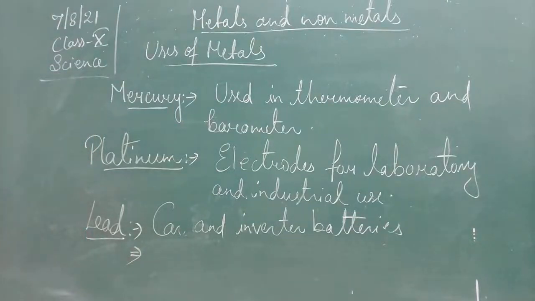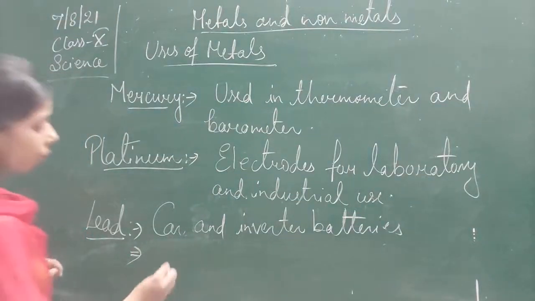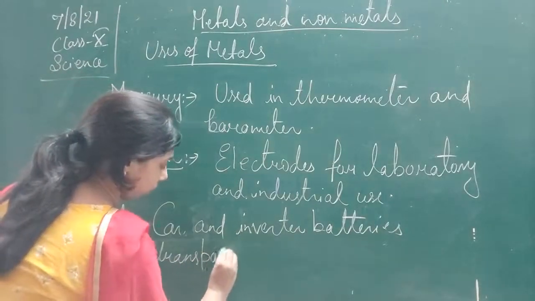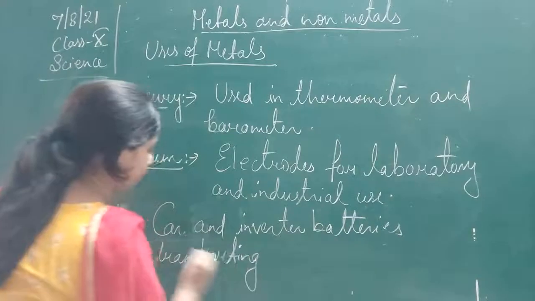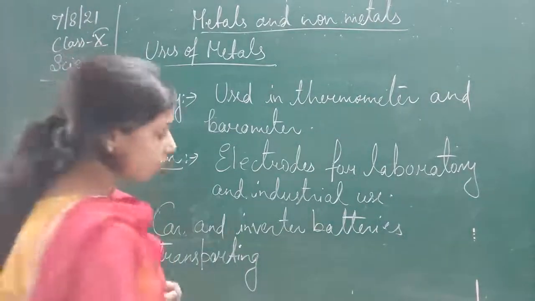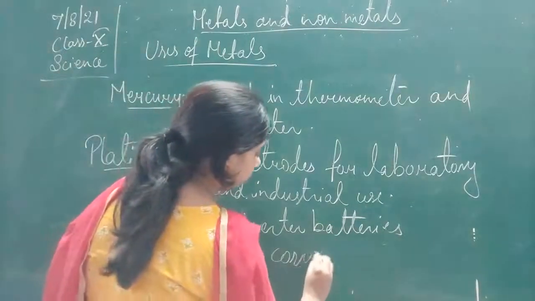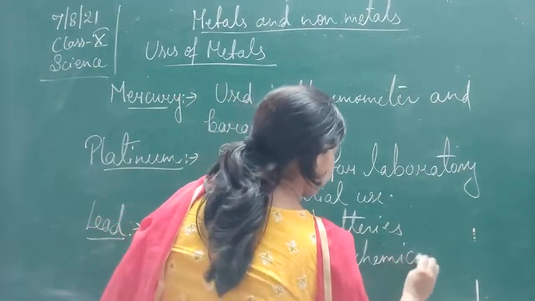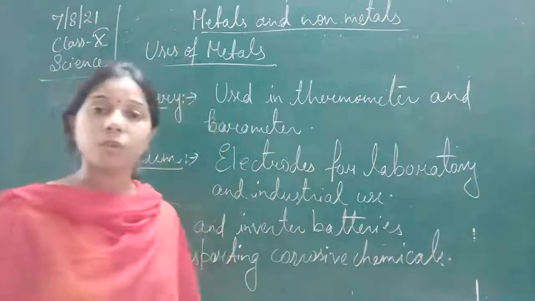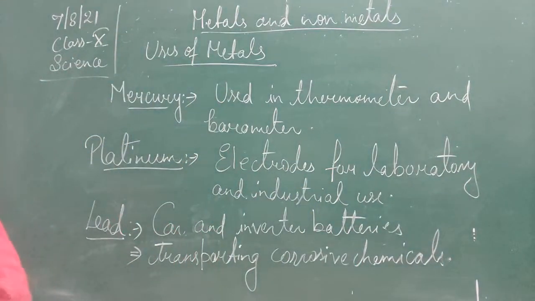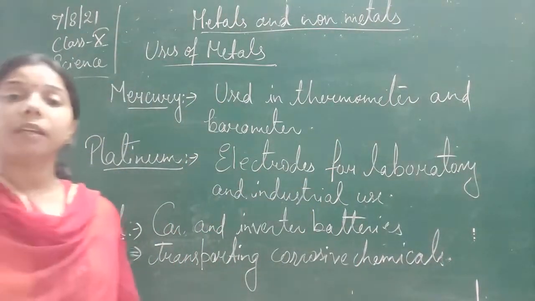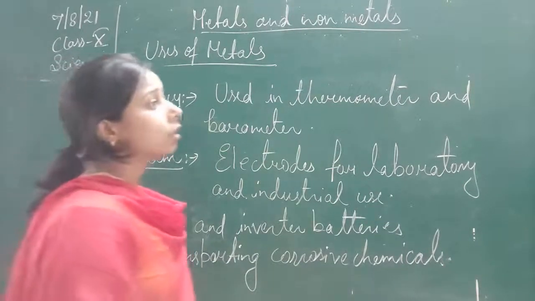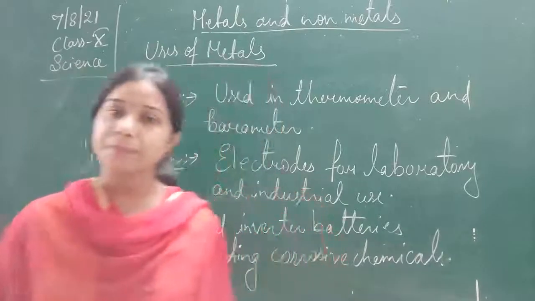Lead pipes are used for transporting corrosive chemicals in chemical plants. Okay. So these are the different uses of the metals, students.